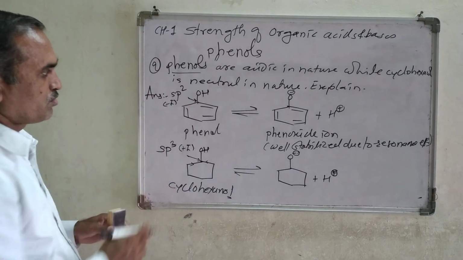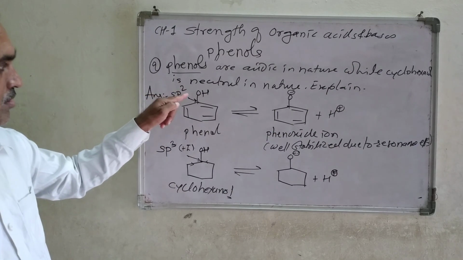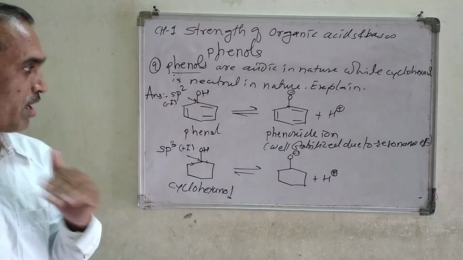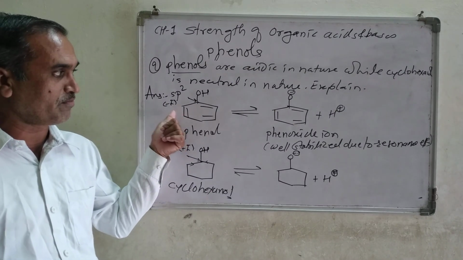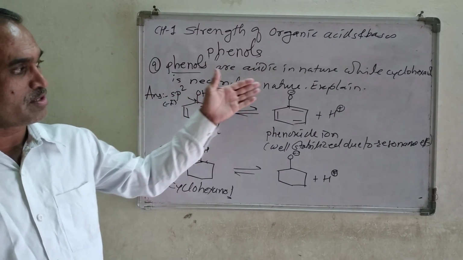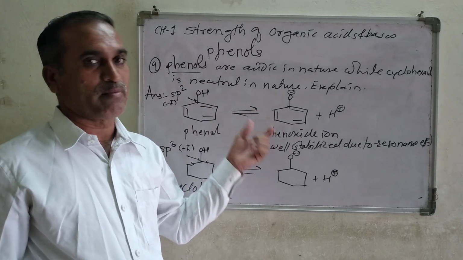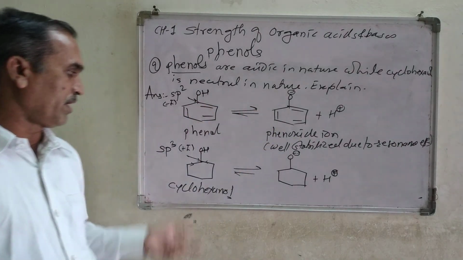The OH is attached to the benzene ring carbon atom, which has sp2 hybridization. Sp2 hybridization shows a minus I effect, and after the dissociation the phenoxide ion is formed. That phenoxide ion is well stabilized due to the resonance effect.